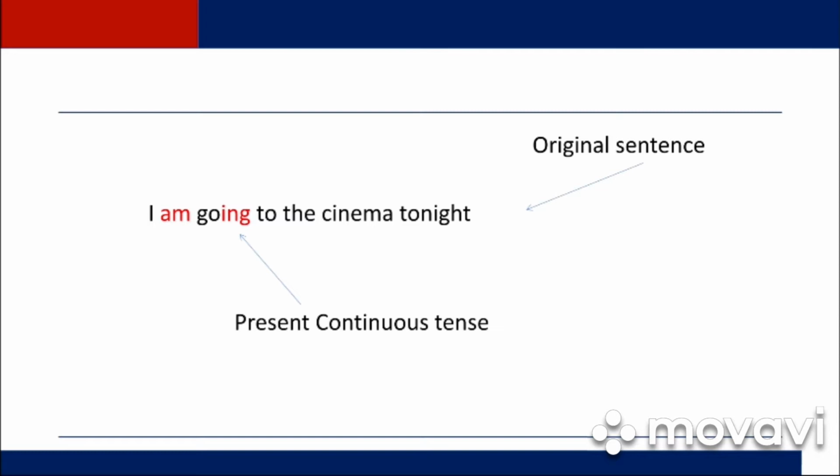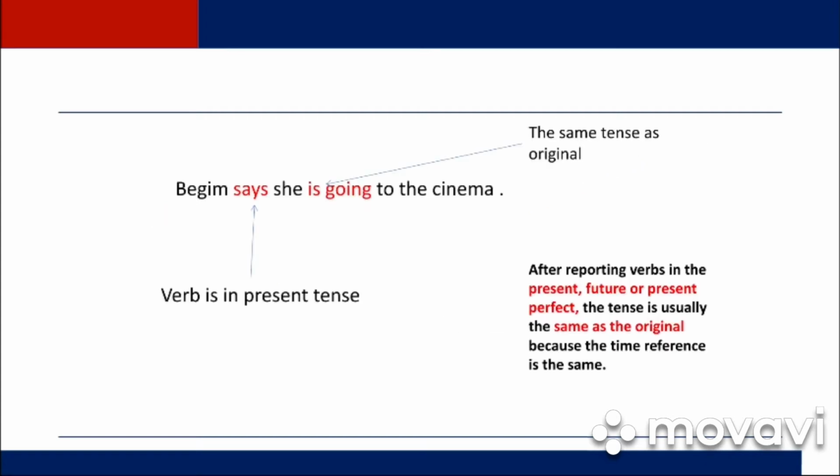This is the original sentence, and in the original sentence, we have the present continuous tense. In present continuous, we use the verb to be and the verb plus ing form. So here, "I am going to the cinema tonight." We want to convert it into indirect speech.